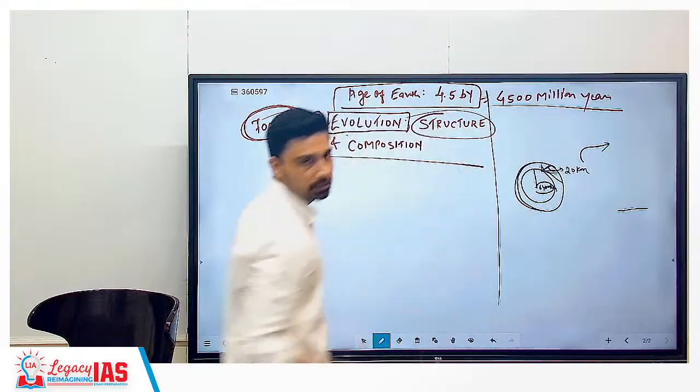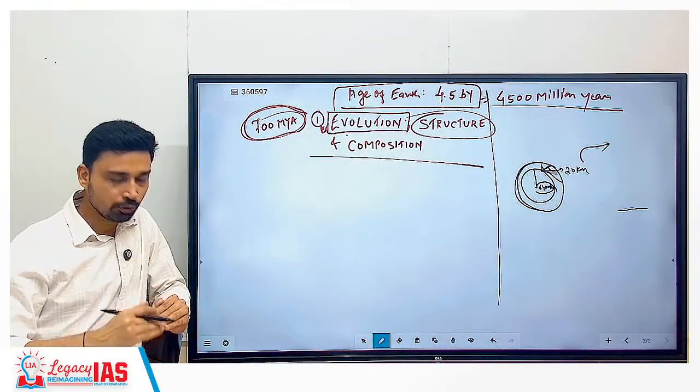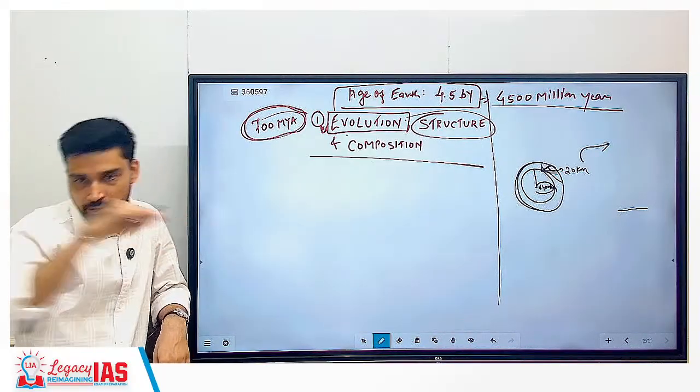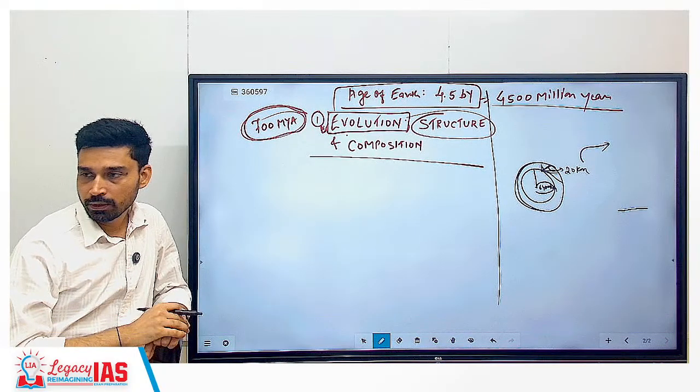Second is the structure part, the structure of the atmosphere. If you start your journey from the surface and go up, it's not that at every height you will find the same type of atmosphere. The composition of gases will keep on changing.